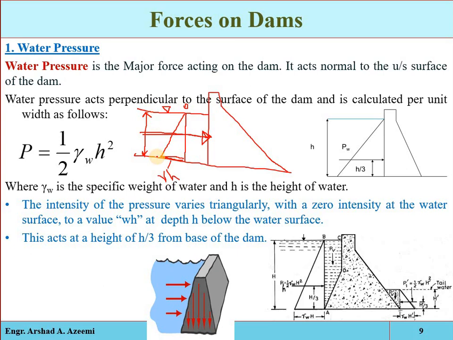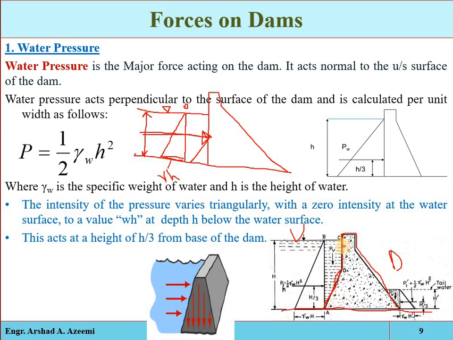Now, when the upstream face is a little bit inclined, meaning it is partly vertical and partly inclined, see, that is the dam structure, this is the downstream portion, this is the upstream portion, and this is the foundation.